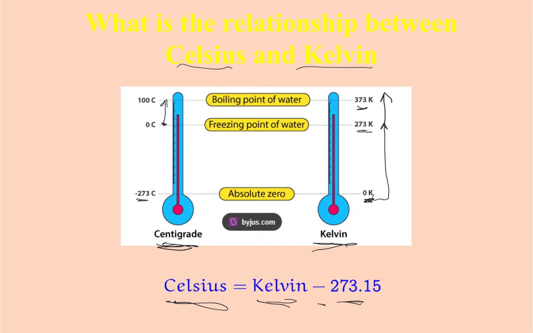Likewise, if I want Kelvin, what do I have to do to my degrees Celsius? That's right, I have to add 273 to it in order to get Celsius to Kelvin.